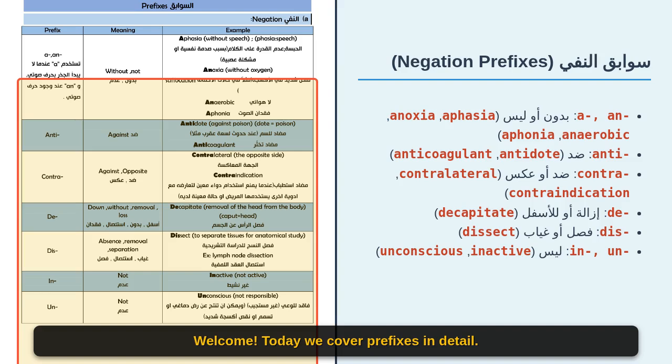Welcome! Today we cover prefixes in detail. We'll leave combining forms for next time. Let's begin with negation on page 1.